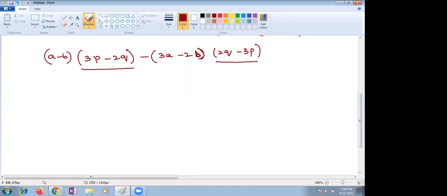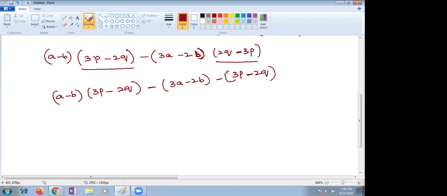So if you take minus outside, let me write. This can be done in different methods. I will do it once again in another method. So this is as it is. I'm writing this as 3a minus 2b. From this last term, I'm taking minus as common, children. If I'm taking minus as common, the minus terms become plus, plus terms become minus. Yes or no?